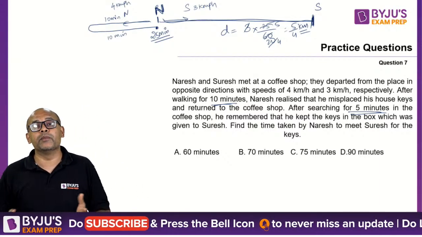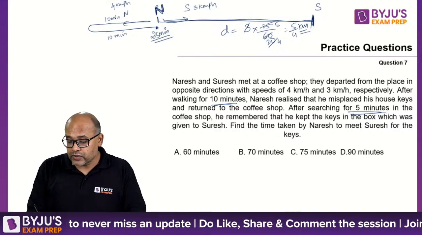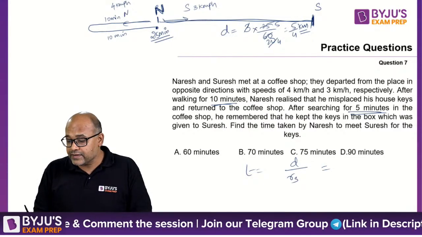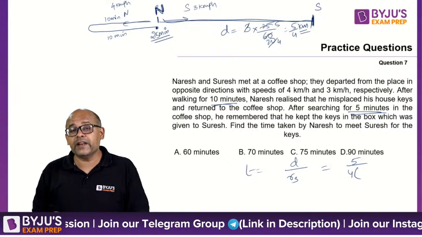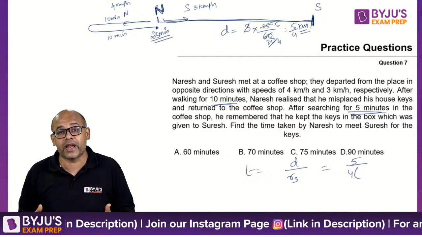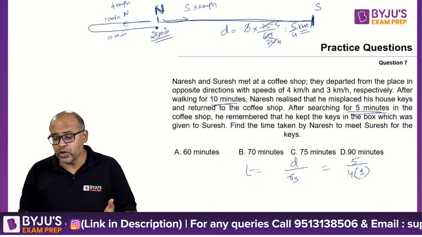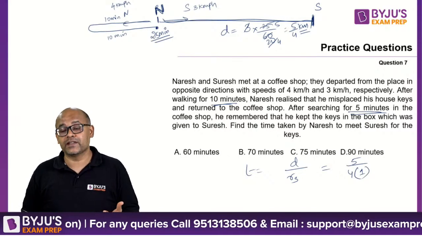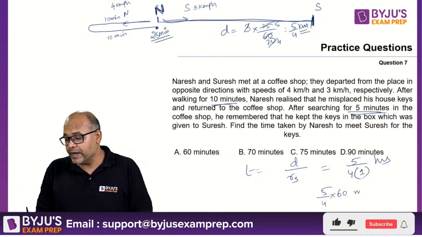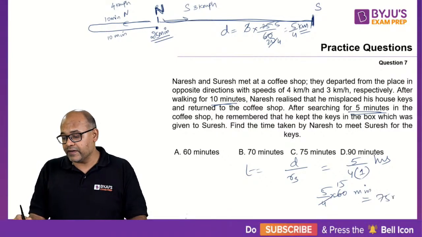Now it's a relative speed problem. Suresh is going forward, Naresh is following. When will Naresh catch Suresh? Time taken is distance by relative speed. The distance is 5 by 4. Relative speed is the speed of the faster one minus the speed of the slower one when they are going in the same direction. So that is 4 minus 3, which is 1. So 5 by 4 hours. This is in hours, which means 5 by 4 into 60 minutes, because they are asking the answer in minutes. 4 goes 15 times, 15 5s are 75 minutes.